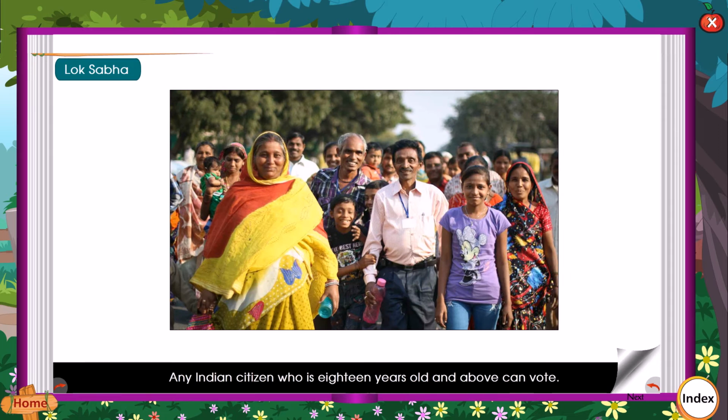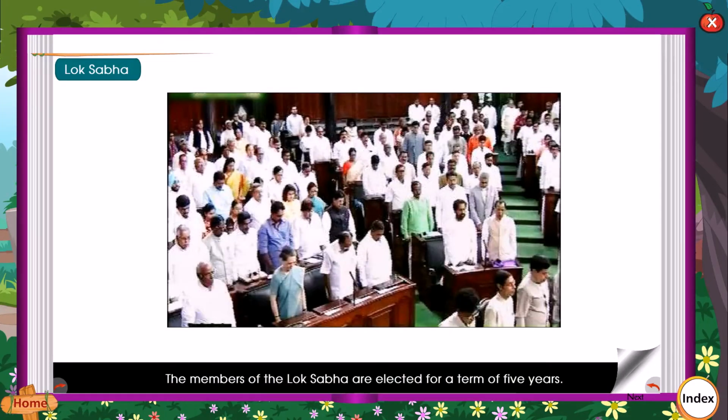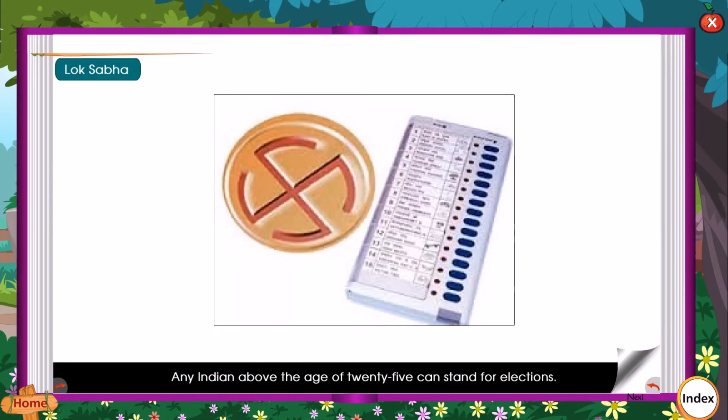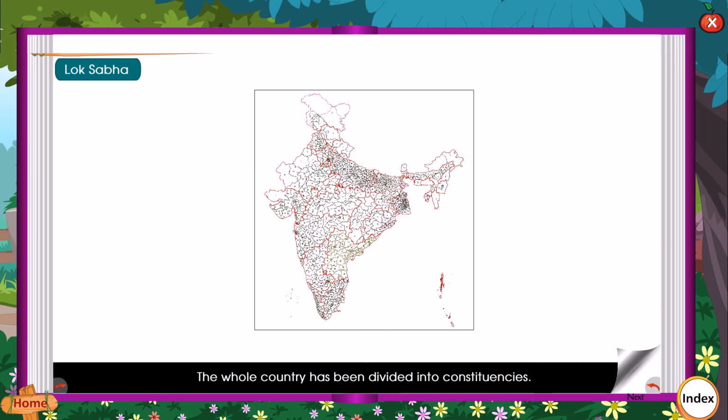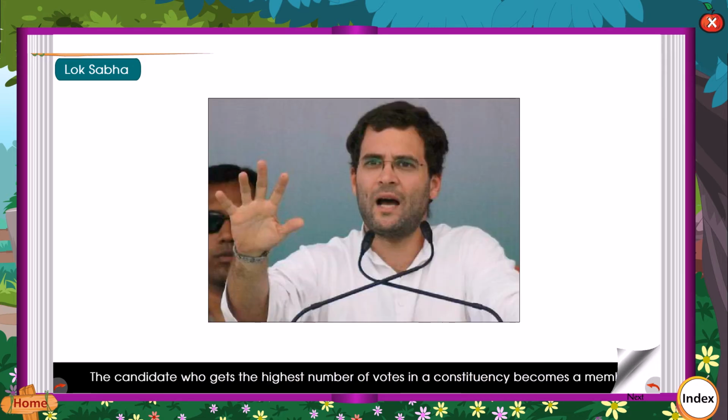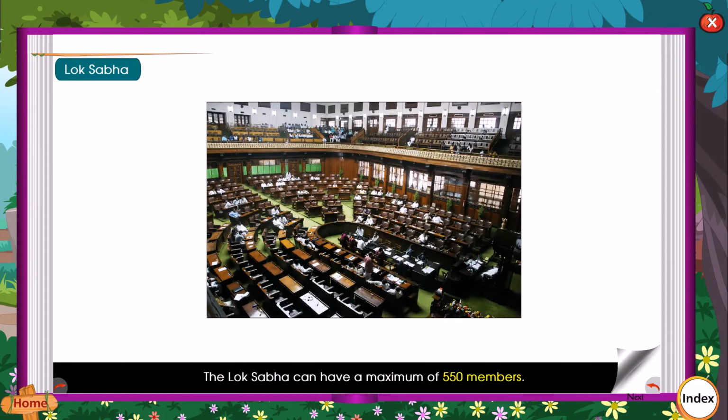Any Indian citizen who is 18 years old and above can vote. The members of the Lok Sabha are elected for a term of 5 years. Any Indian above the age of 25 can stand for election. The whole country has been divided into constituencies. The candidate who gets the highest number of votes in a constituency becomes a member. The Lok Sabha can have a maximum of 550 members.